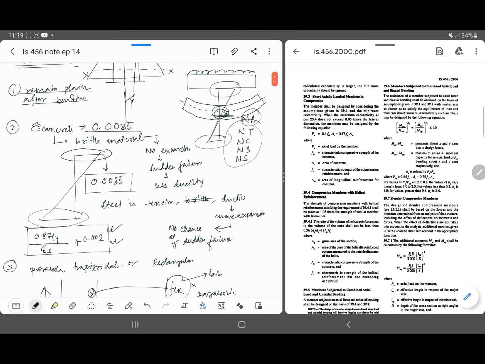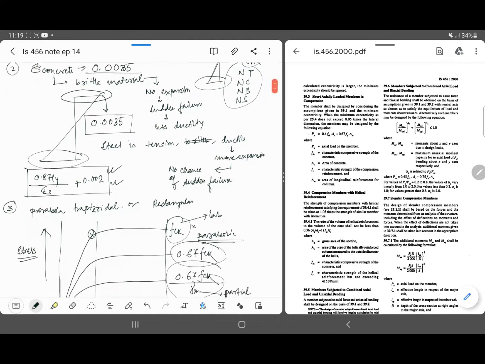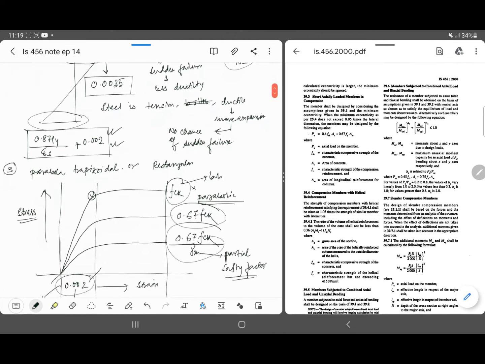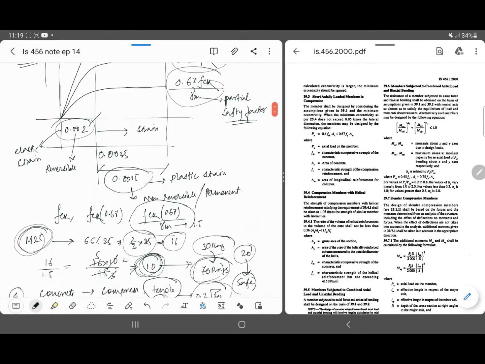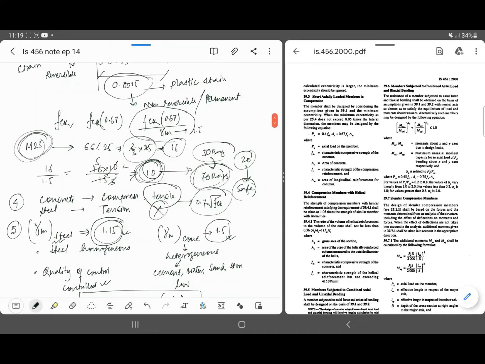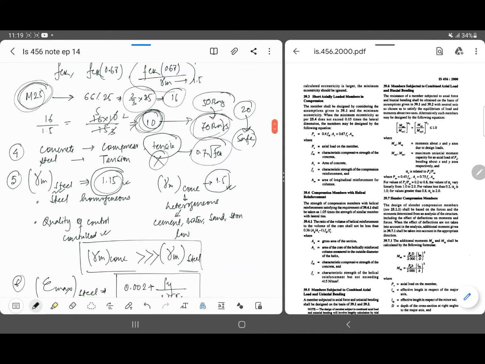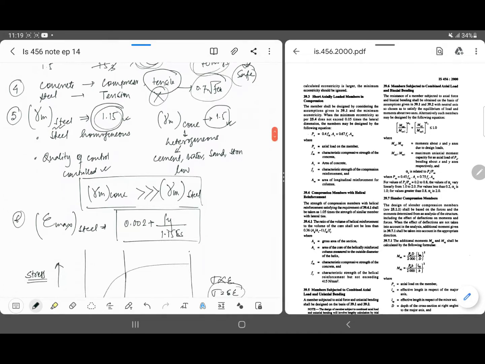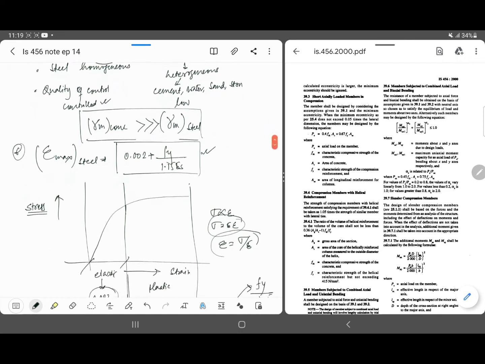Concrete maximum compressive strain 0.0035. Shape is mostly parabolic, but there are many more shapes; we consider this shape. Then the concrete tensile strength, we ignore. Gamma for steel is 1.15, maximum steel value this. Okay, so these are the assumptions.